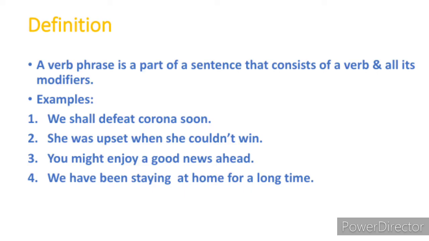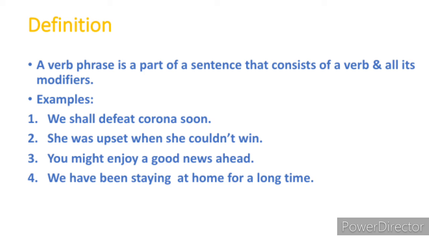Let us now see the next phrase, that is the verb phrase. One who knows the verb better will understand the concept of the verb phrase the best. Let us see the definition. What is the definition of a verb phrase? A verb phrase is a part of a sentence that consists of a verb and all its modifiers. In the same way as the preposition, a verb phrase always begins with a verb and all its modifiers.